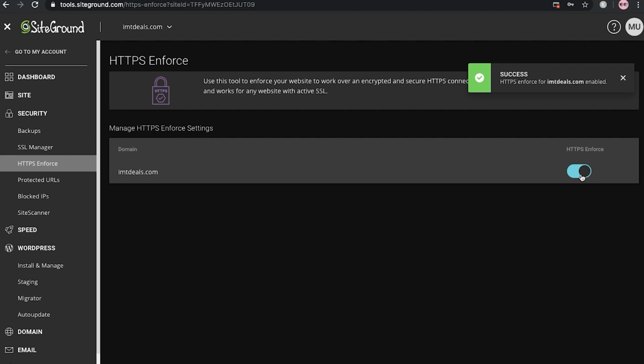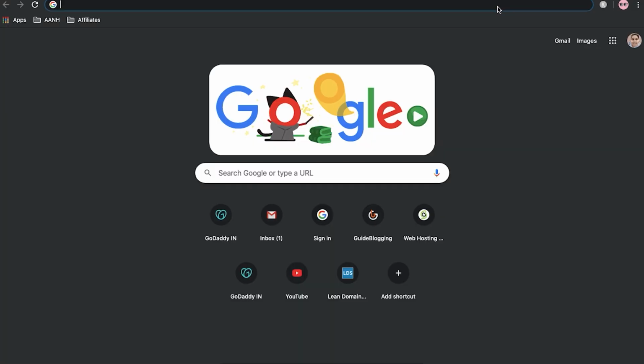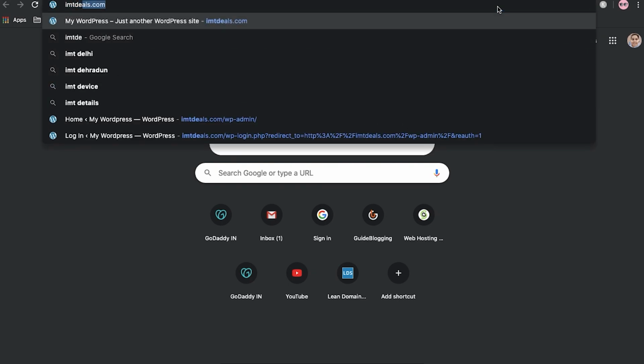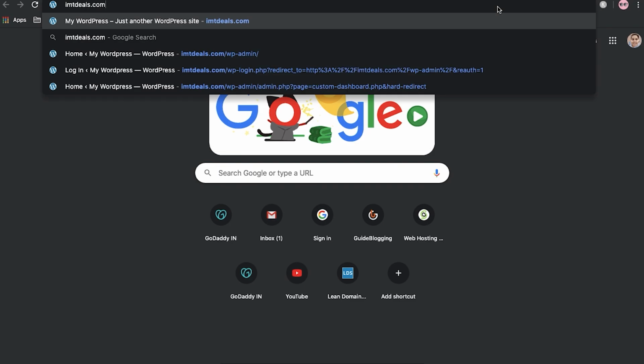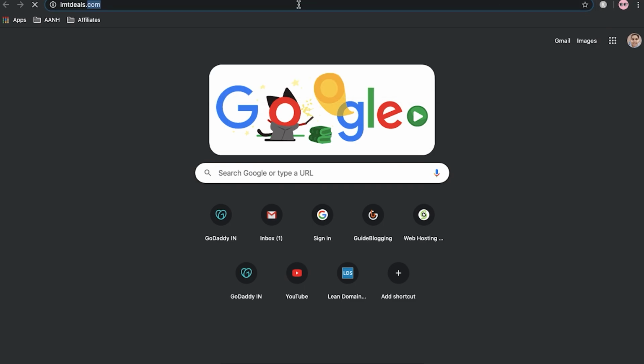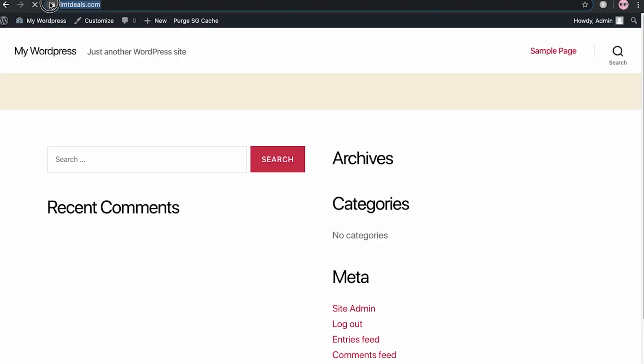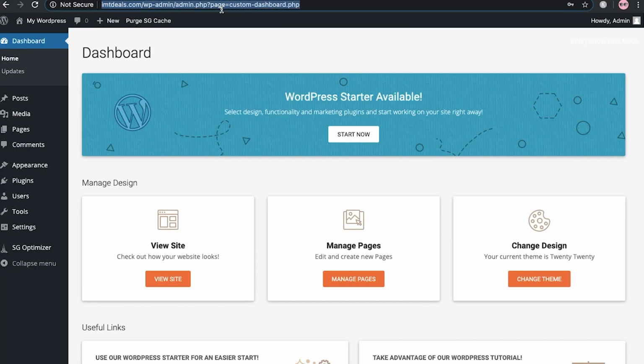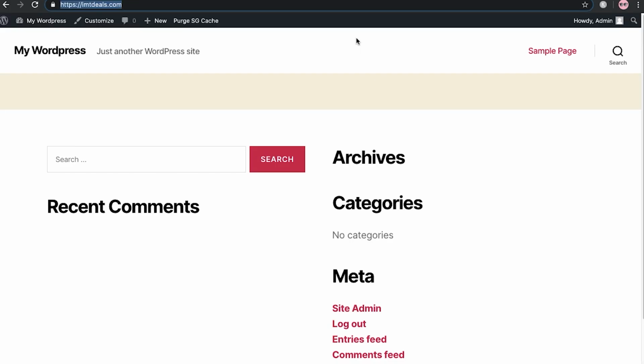So now maybe you are thinking, what will this affect? Basically, see what this feature will do. When I try to enter imtdeals.com, by entering the domain name, it will redirect the HTTP URL to HTTPS. So here you can see that our SSL is secure, and our SSL is here. Okay, and before SSL you can see our blog over here, but now our SSL is over here.